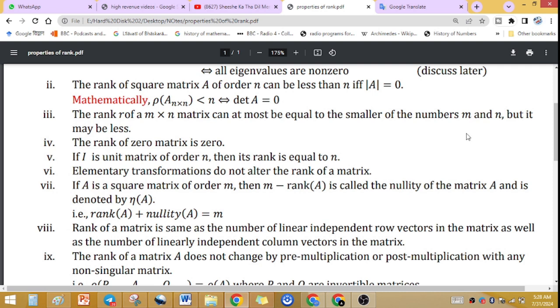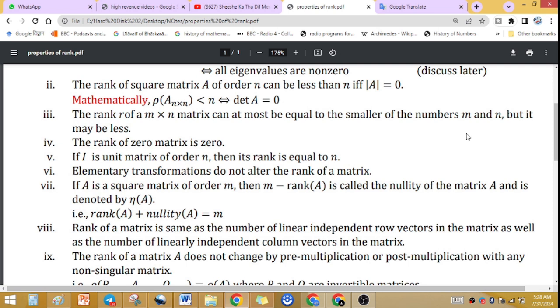This was the fourth point. Fifth, rank of identity matrix or unit matrix is n if its size is n. Elementary transformations do not alter the rank of the matrix. Either you are applying elementary row operation or column operation, it doesn't alter the rank of the matrix.